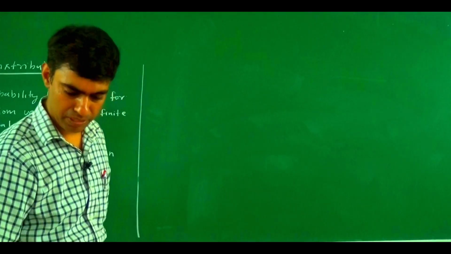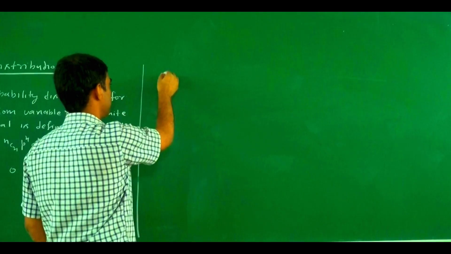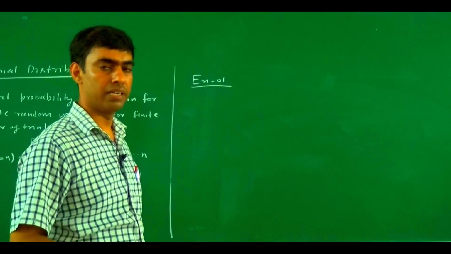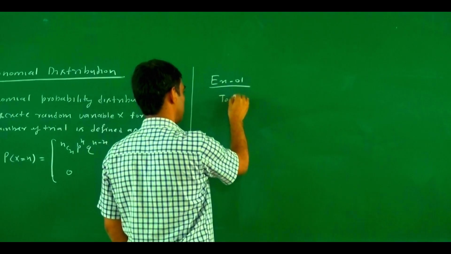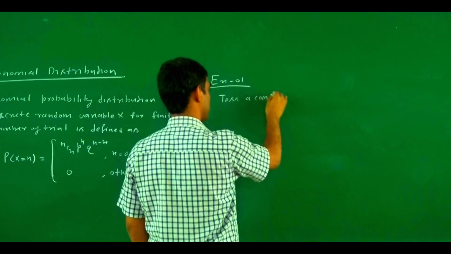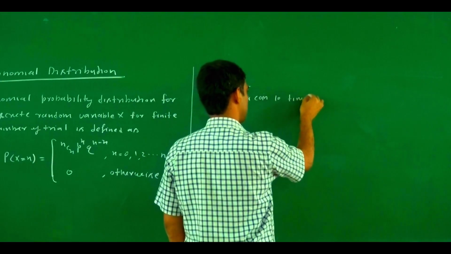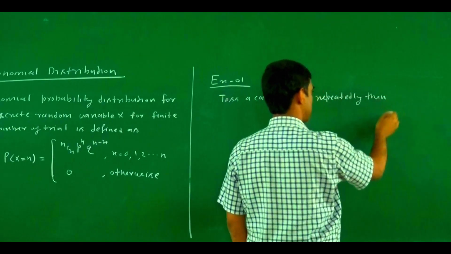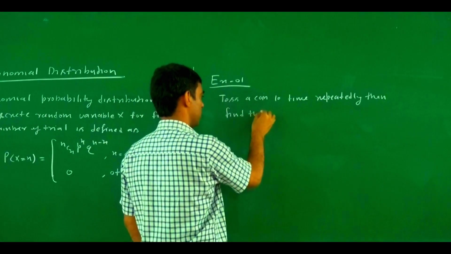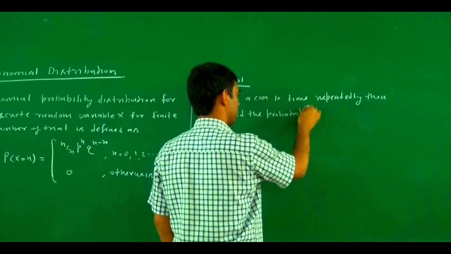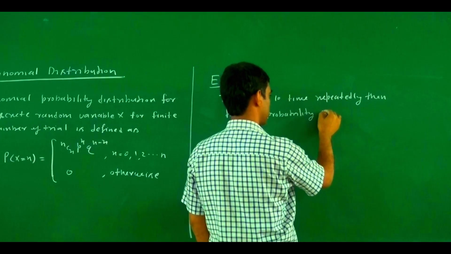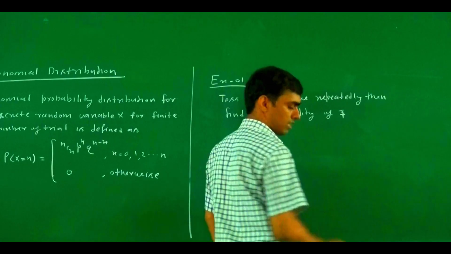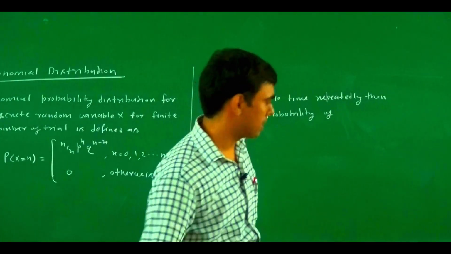Very simple example. Example 1: if we toss a coin 10 times repeatedly, then find the probability of getting exactly 7 successes.